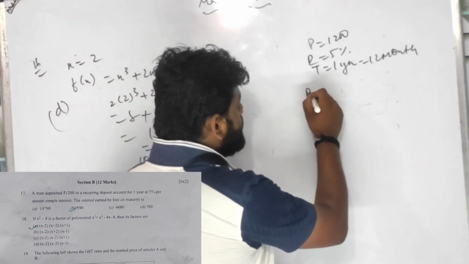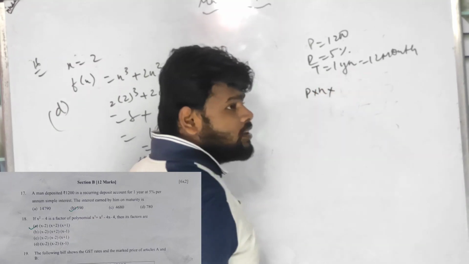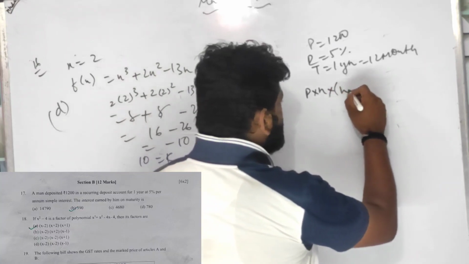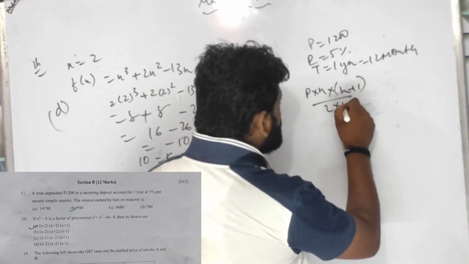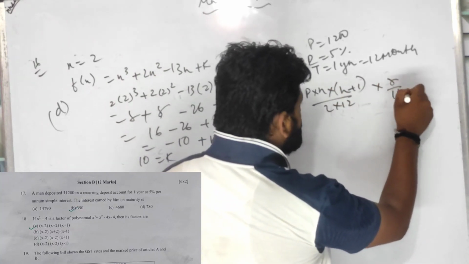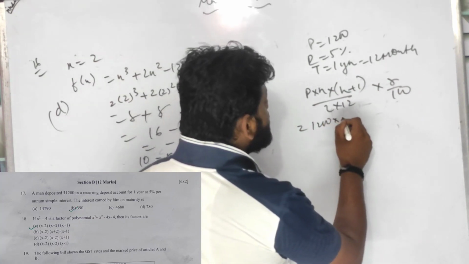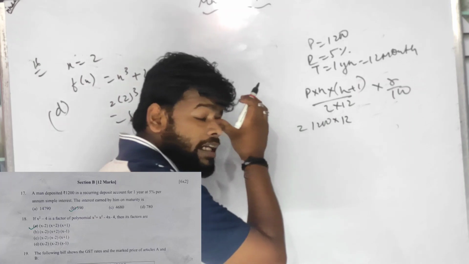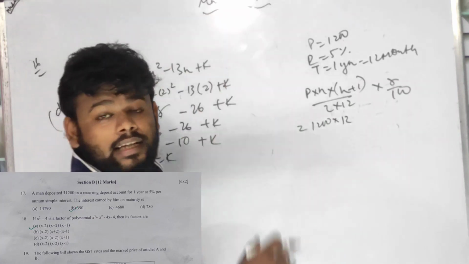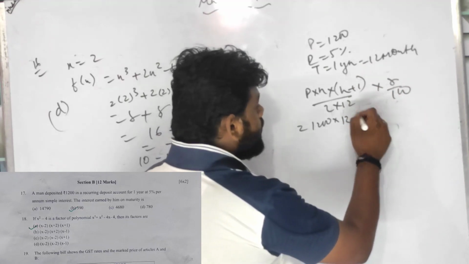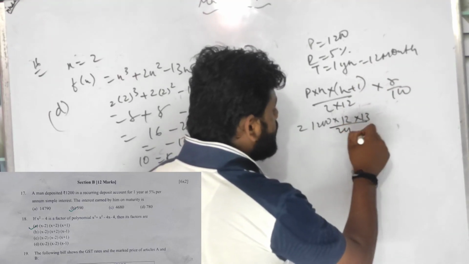What formula, beta? P into n into n plus 1 divided by 2 into 12 into R by 100. That is P 1200 into n, it is given by 12 months. n is never taken as 1 in a year, children, if you directly put 1 it will be wrong. Into 13, why 13? 12 plus 1 is 13, n plus 1, divided by 24, I am doing directly.